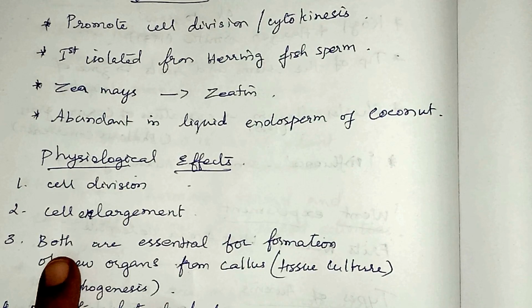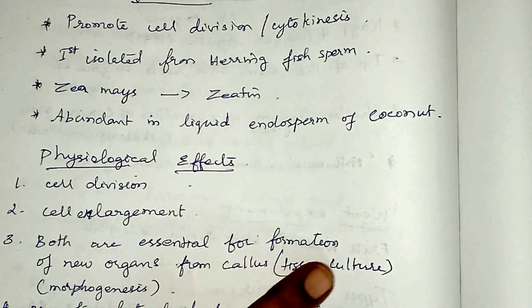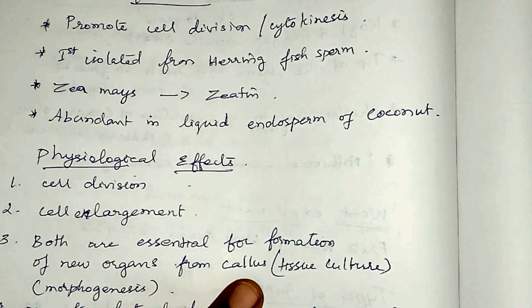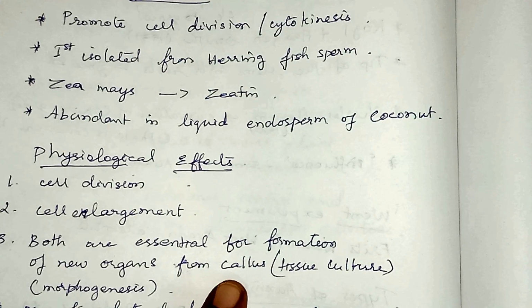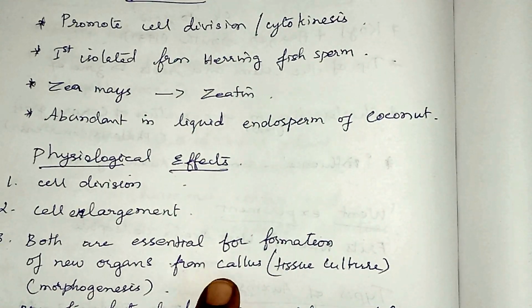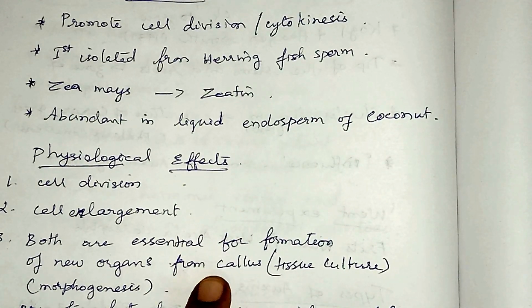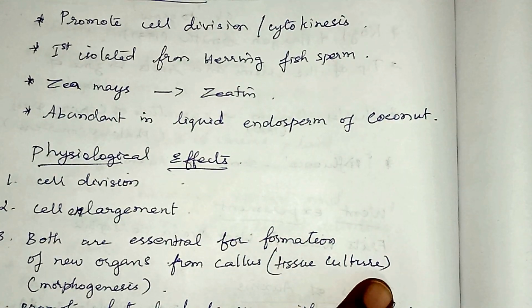Both auxin and cytokinin are essential for the formation of new organs from callus. Callus is nothing but a group of similar cells. This is formed in tissue culture. Any part of the plant can be cultured, even a single cell. From a single cell, many cells can be formed, and this group is called callus, which is done in tissue culture in the laboratory.